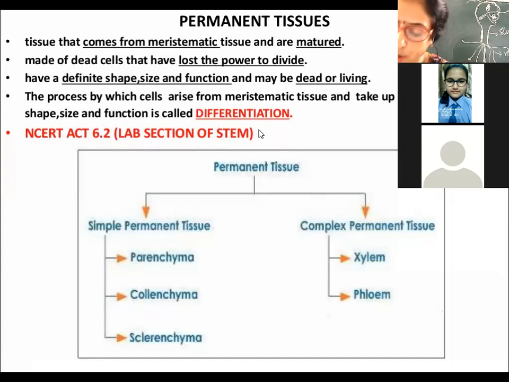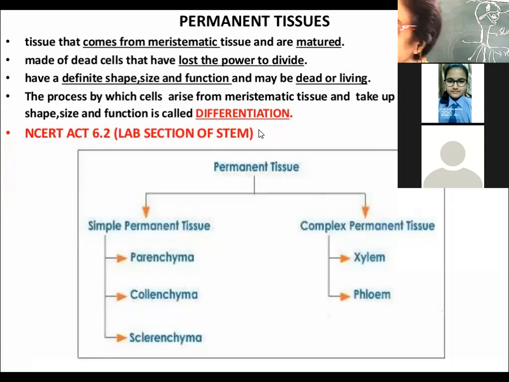In the case of meristematic tissue, the intercellular space within the cells is absent. Whereas in the case of permanent tissue, there can be some intercellular space in the cells. What about the cell wall of meristematic cells? Thin or thick?